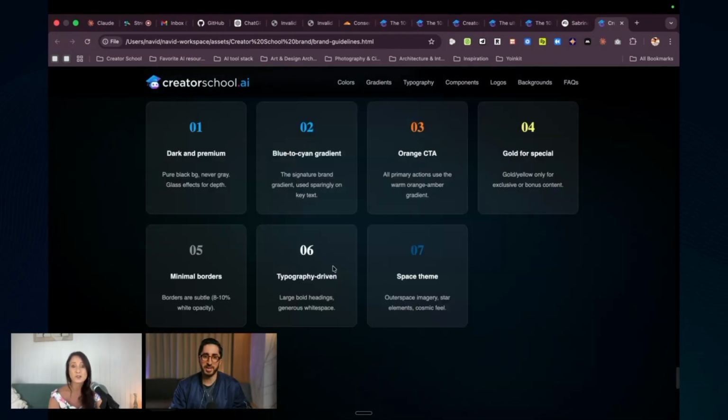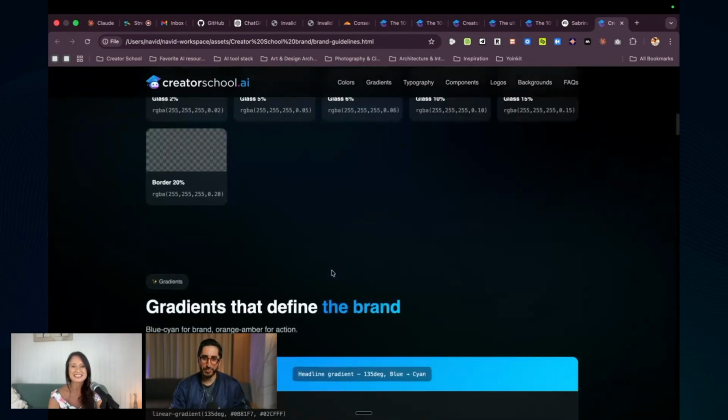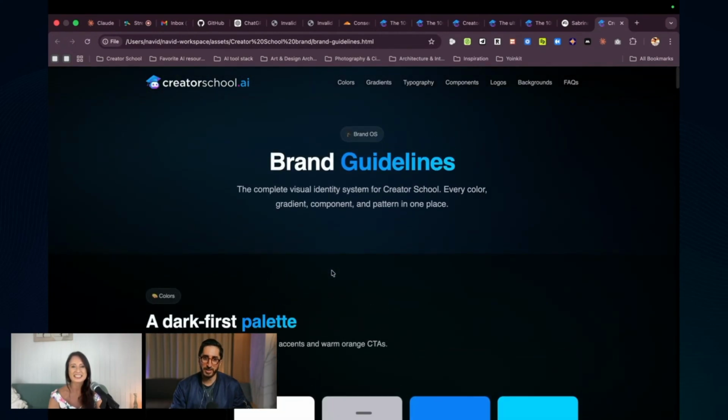But remember, I have good input. I have a good brand already. If you have a crap brand, you'll probably get crap back. But the front-end design skill that Claude has, which is just in the regular skills directory, you can find it, just install that one and it will do a lot better with any design task. That's what I would recommend you do.